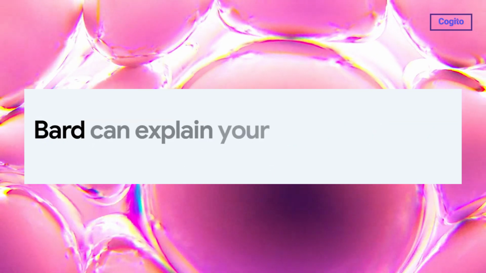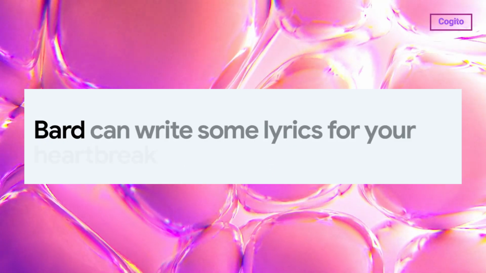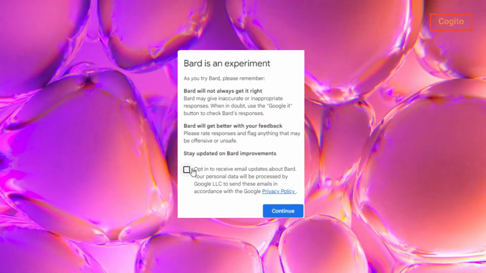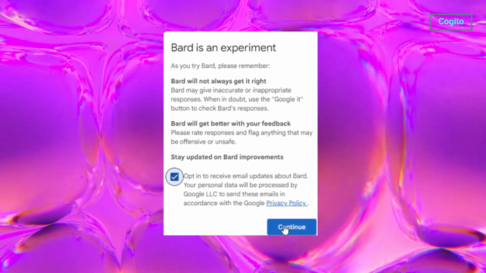To access Google's Bard, simply click on the link provided in the video description. Once you reach a login page, please sign up using your email address. Before we begin exploring, let's take a look at the features that Google's Bard offers.